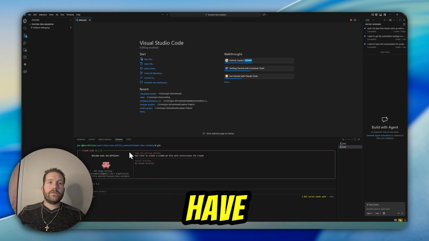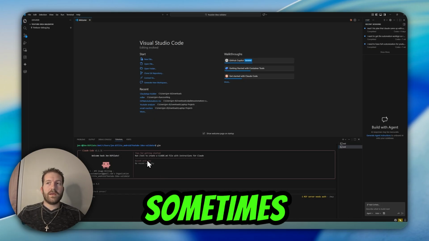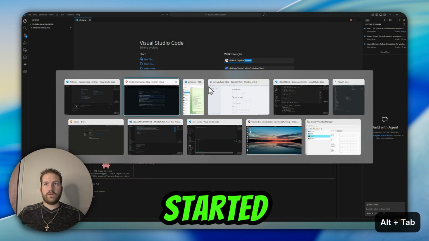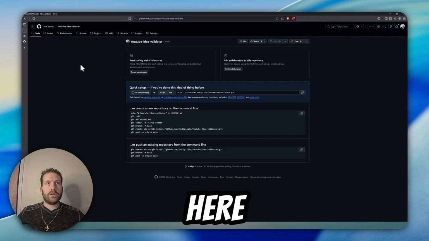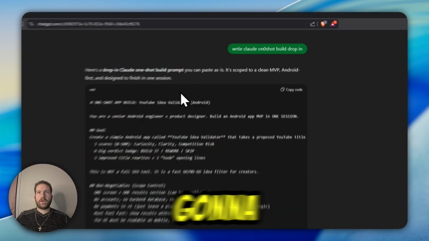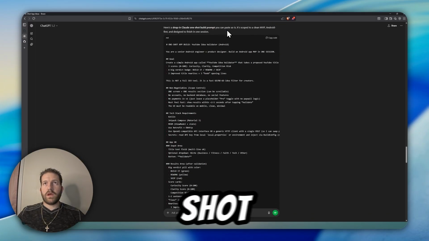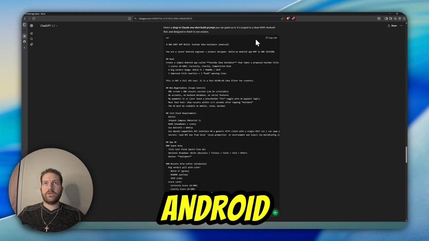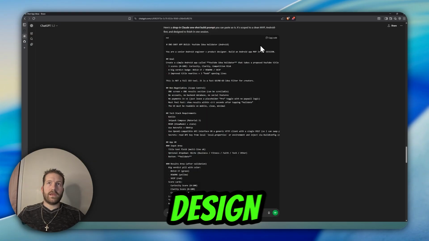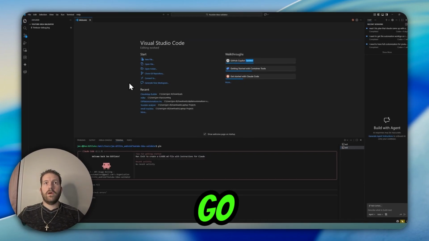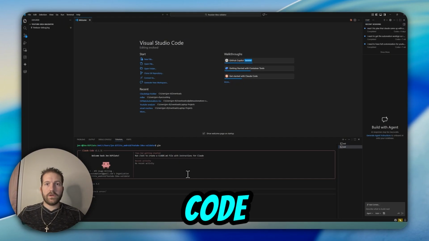Now we're going to go. I could have Cloud Code come up with the prompt, but sometimes I find it better to use ChatGPT to get it started. So we're going to come back over here, and we're going to go to ChatGPT, and we're going to copy this prompt. So all I did is have a one-shot prompt, scoped for a clean, nice MVP, Android style first, design finished in one session. So we're going to copy the code. That's it. Very simple. We're going to go right back over to VS Code here.